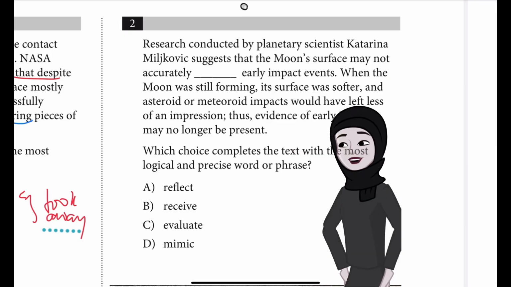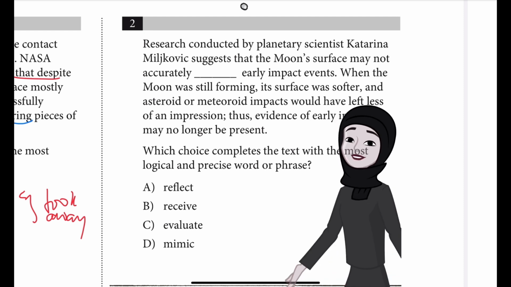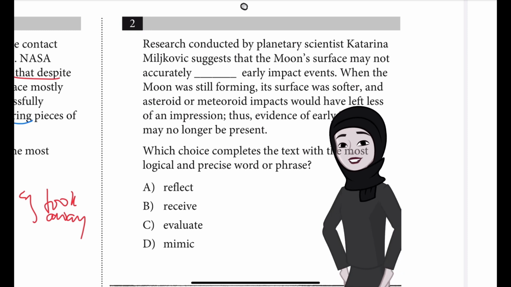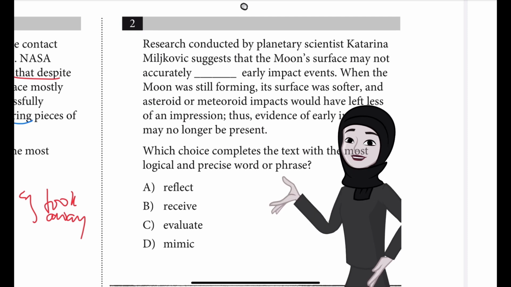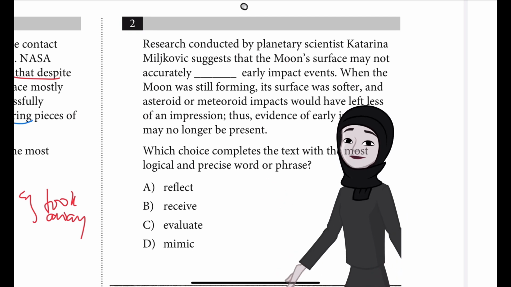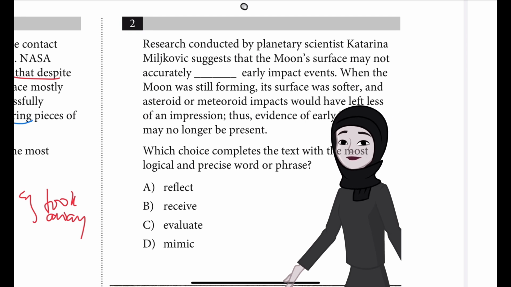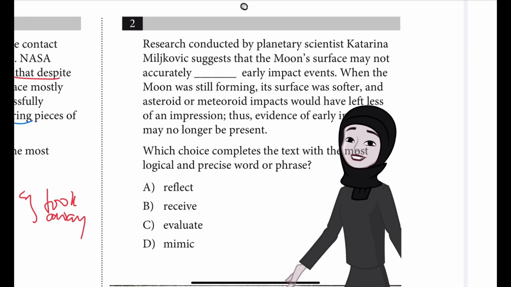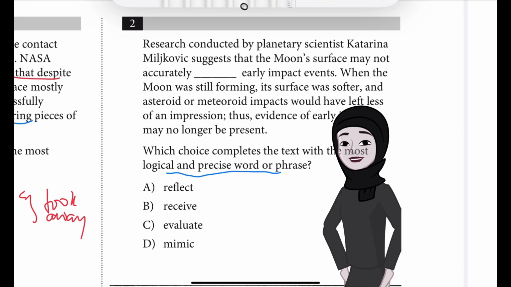Now moving on to question number 2, let me just read the question first. Research conducted by planetary scientist Katarina Miljkovic suggests that the moon's surface may not accurately blank early impact events. When the moon was still forming, its surface was softer and asteroid or meteoroid impacts would have left less of an impression. Thus, evidence of early impacts may no longer be present.